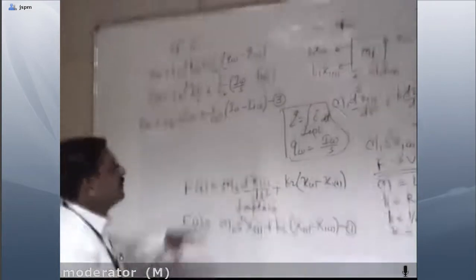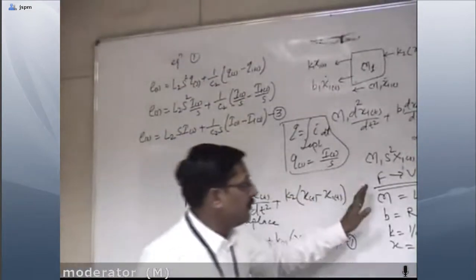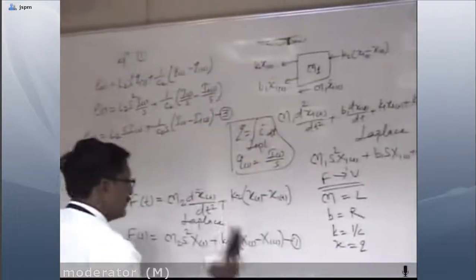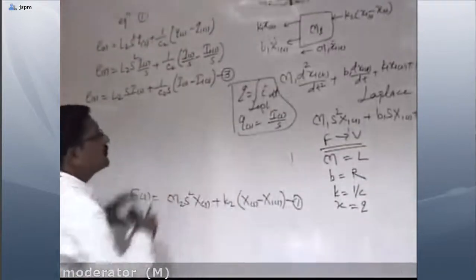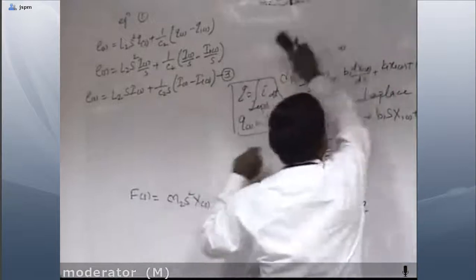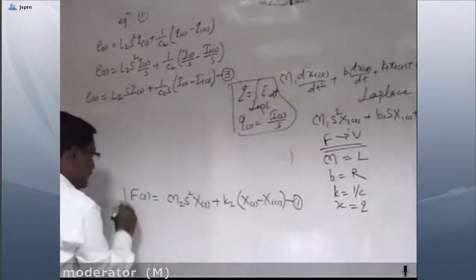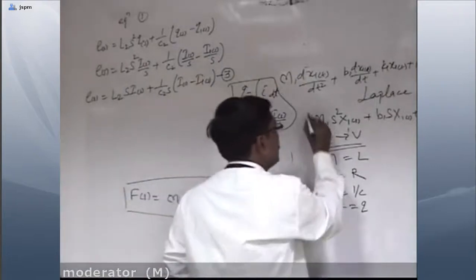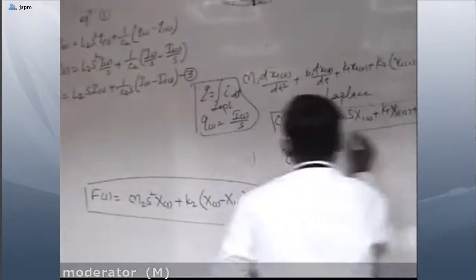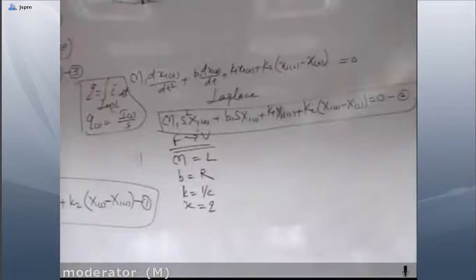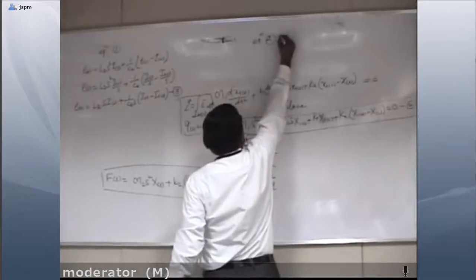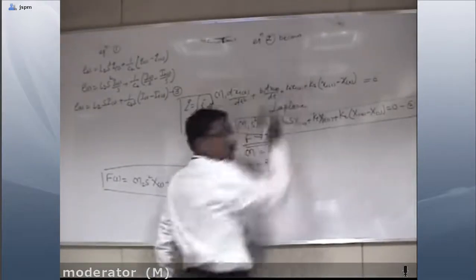Okay. Now similarly we are going to apply force to voltage analogy to equation number 2. Okay. So here this equation now becomes, so I will write over here because we require this one equation till the end of the problem, first one, and second this one. Whatever manipulations we are going to do, we'll do all manipulations on this one. So equation number 2 here becomes, now we have to convert for the force to voltage analogy.